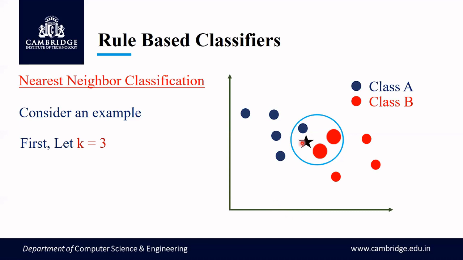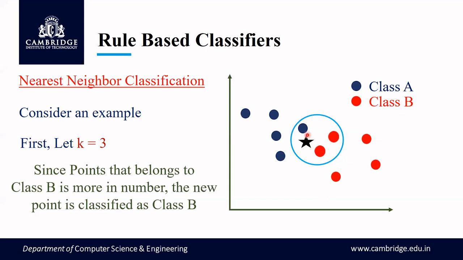So I classify this test point as belonging to class B, because among the nearest neighbors that I have considered, based on the value of k given to us, I can see that the majority of them belong to class B. Therefore, I'm going to consider the new point to belong to class B. Hope this is understood, right? Now the question that comes to your mind is, how are you going to take this k value? That I'll tell a little later.